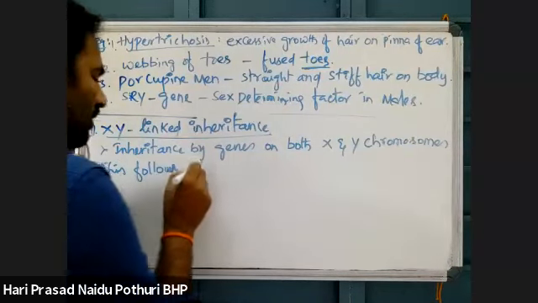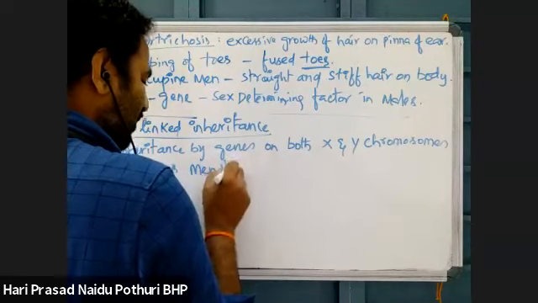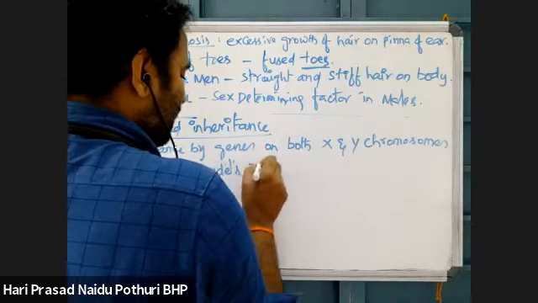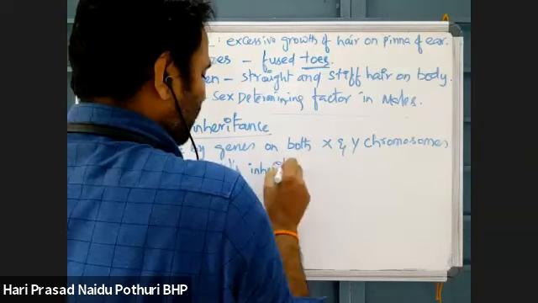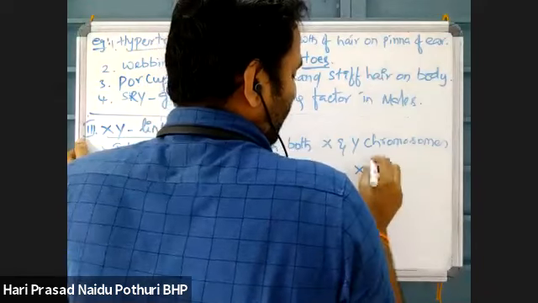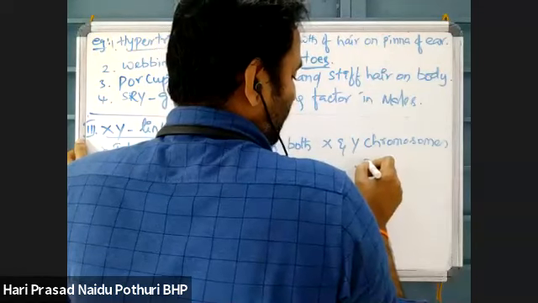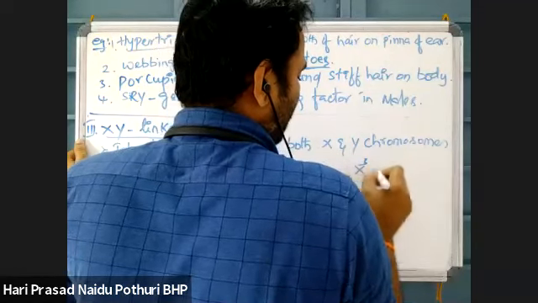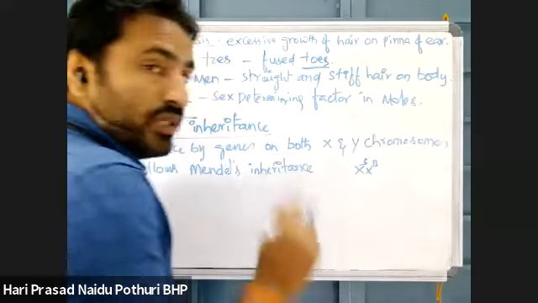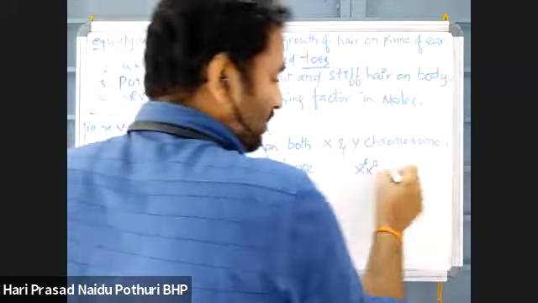Mendel's method or Mendel's pattern of inheritance. Because there is an X chromosome with a character, and the female has two X chromosomes, both characters are present.